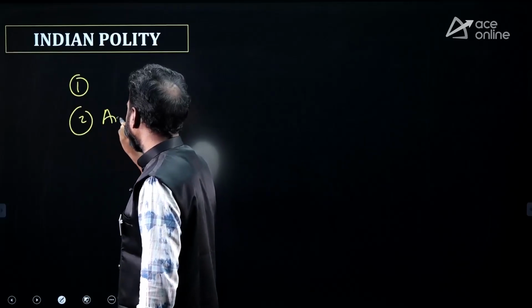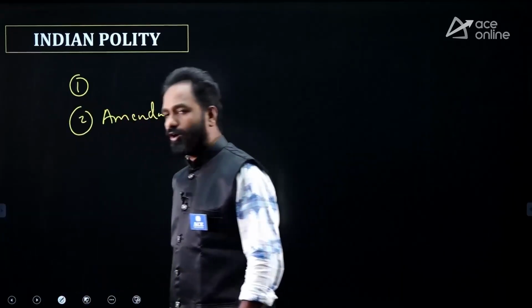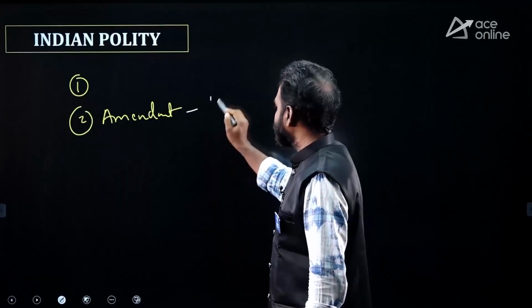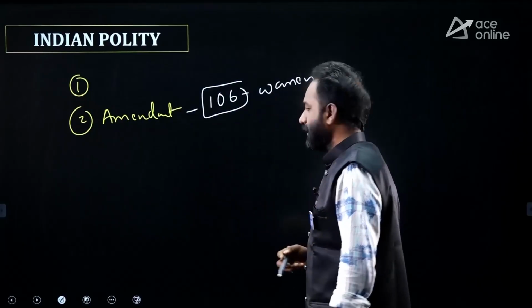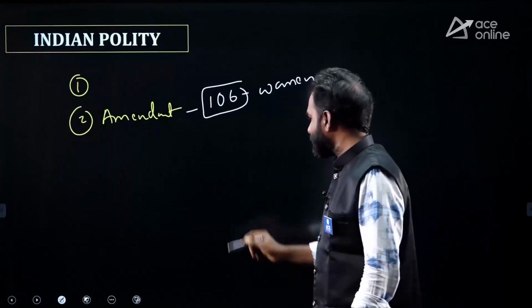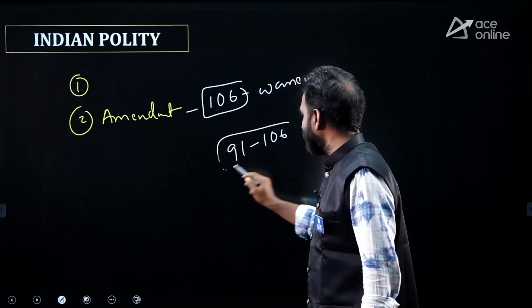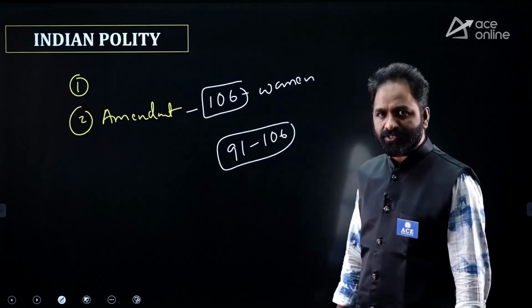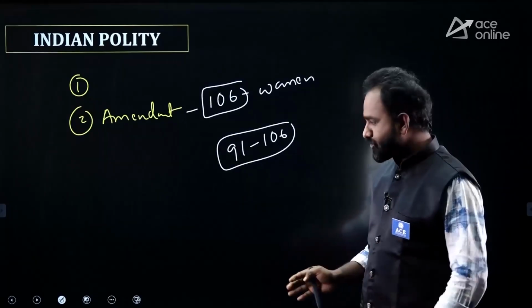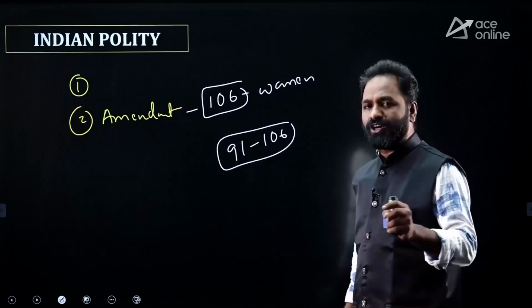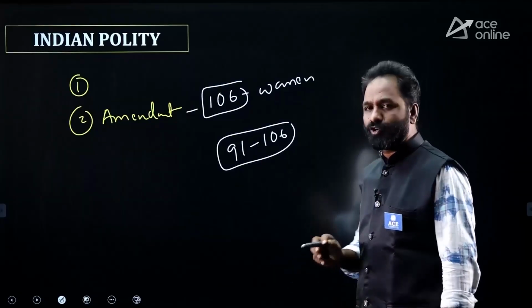Second one, recent amendments. You know amendment? Changing the constitution is called amendment. You know, recently the 106th amendment related to the women reservation bill. My strong opinion is, first of all, try to focus on 91 to 106 amendments. There is a high possibility to ask questions on amendments. So till now in India, totally 106 times the constitution was amended. So 91 to 106 you have to remember.